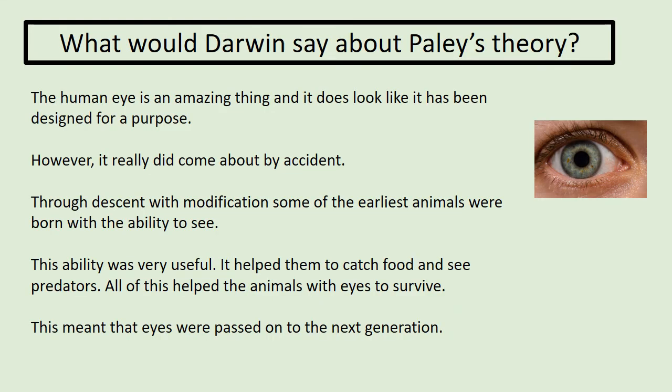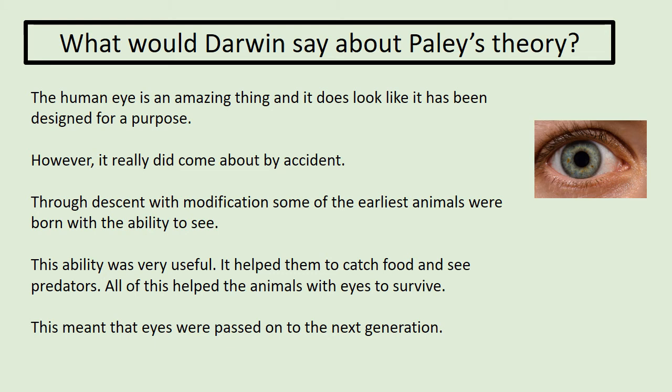So what would Darwin say about Paley's theory about the eye? Well, the human eye is an amazing thing, and it does look like it's been designed for a purpose. However, Darwin's theory suggests that it really did come about just by accident. Through descent with modification, some of the earliest animals were born with the ability to see. So there must have been a kind of animal originally that couldn't see at all. But some of the offspring of those earliest animals that couldn't see were born with the ability to see.